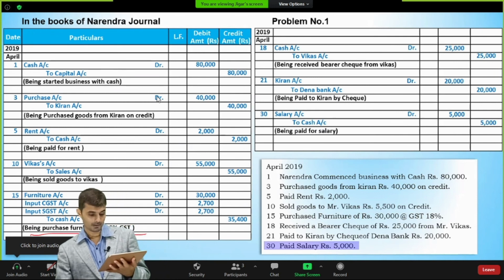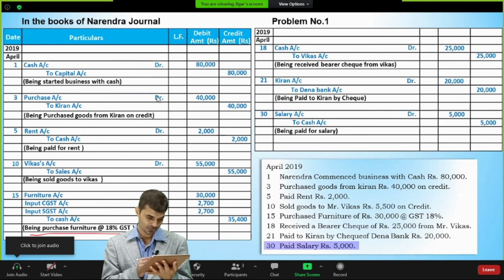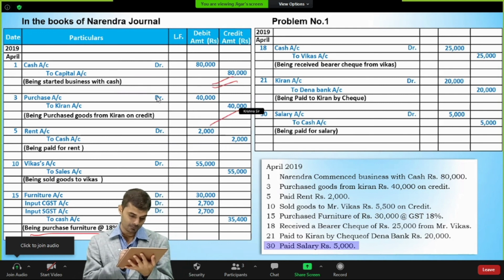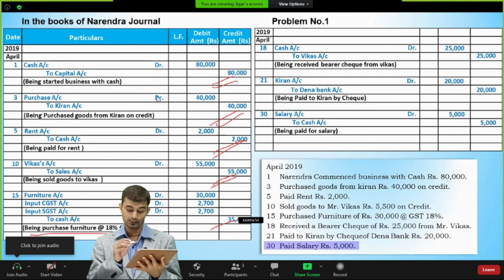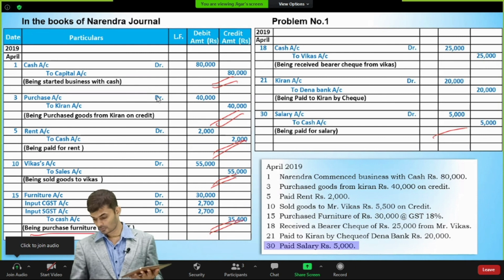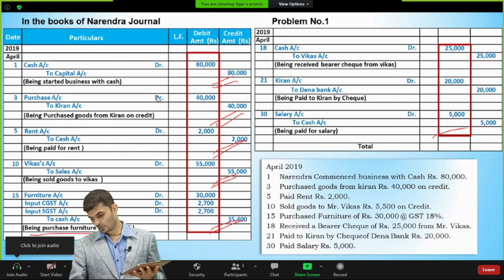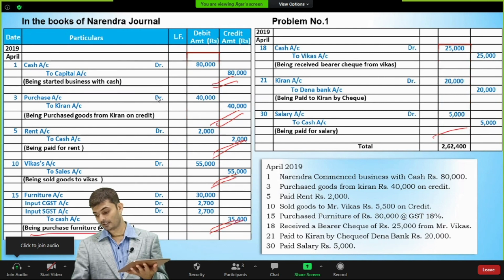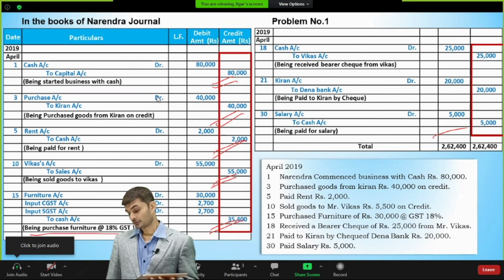Now just remember one thing, that this journal should tally at each level. Otherwise you will find a difference in the ledger when you are posting this. So the total amount of debit should be equal to the total amount of credit. So here how much is coming? Total debit 2,62,400 and total credit 2,62,400.